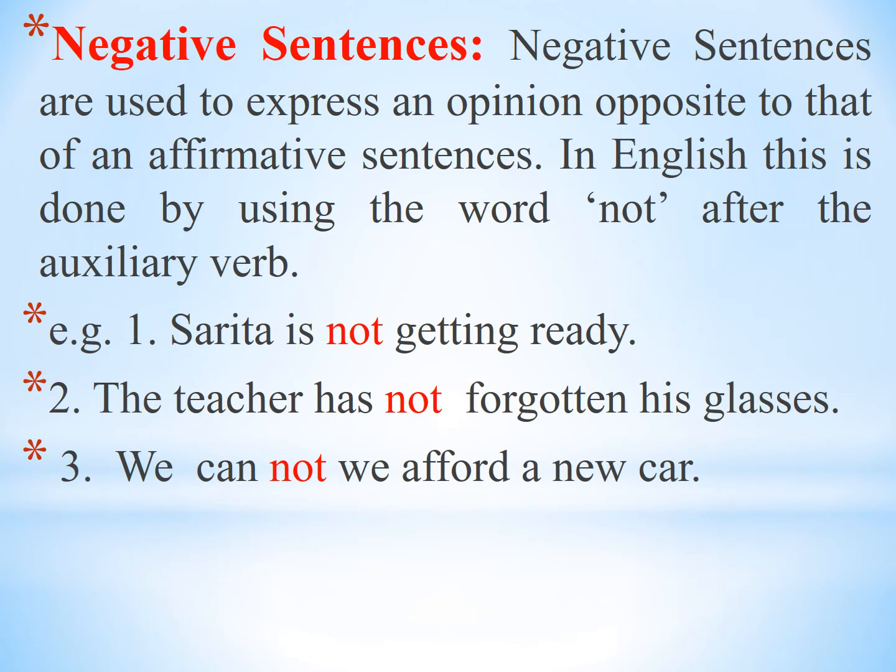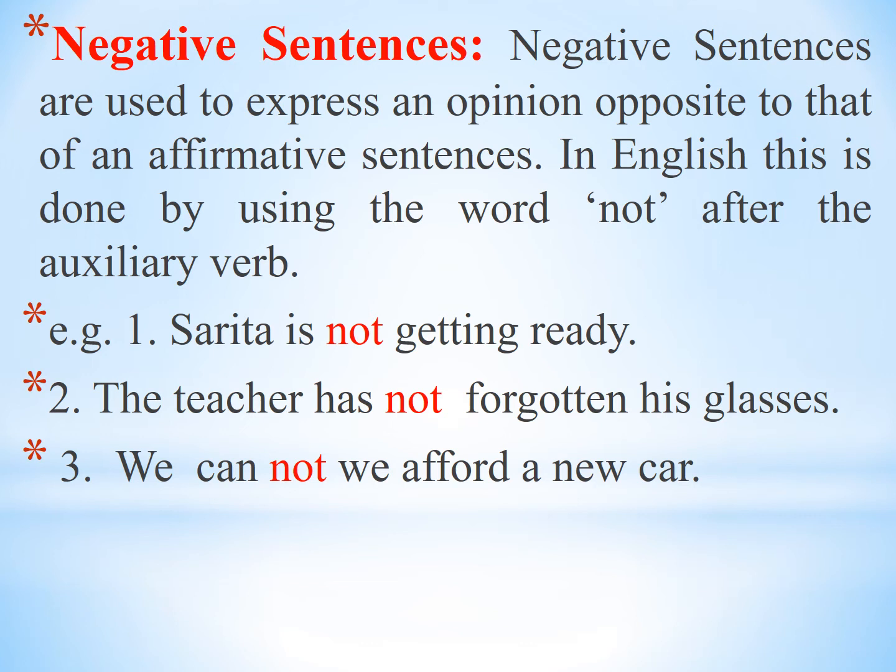Negative sentences. Negative sentences are used to express an opinion opposite to that of an affirmative sentence. In English, this is done by using the word not after the auxiliary verb. Here are some examples. Sarita is not getting ready. The teacher has not forgotten his glasses.